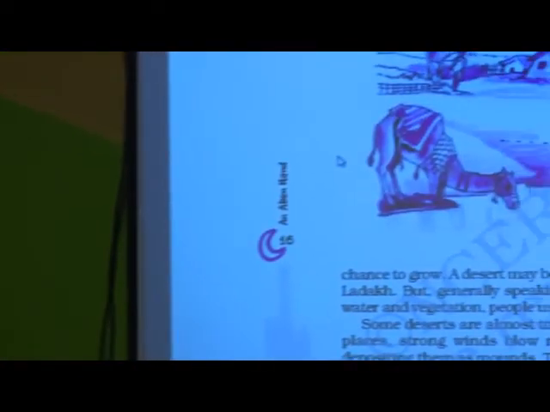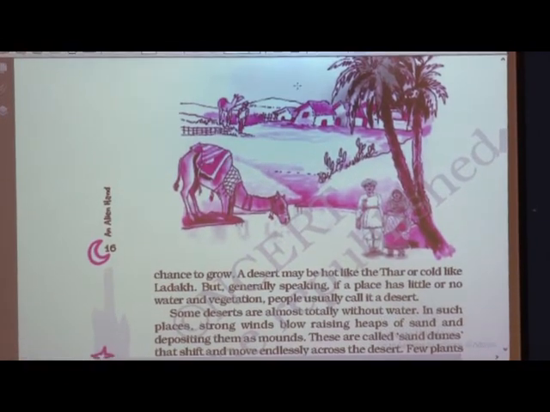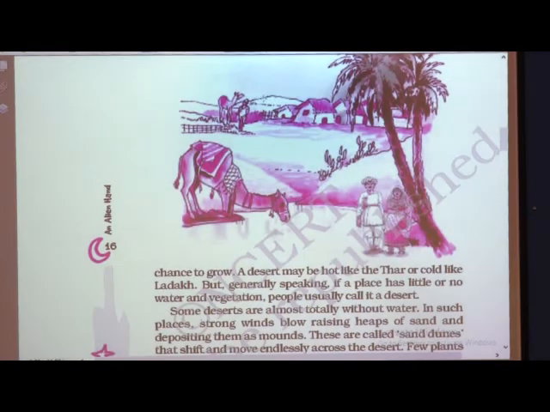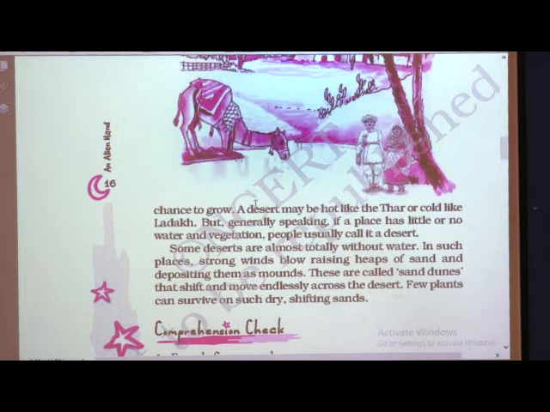See the next page, page number 16. You can observe a picture of a camel drinking water, and at the back you can observe some mountains. You can observe small shrubs here, and big trees are also available in the desert area. The people who live in the desert have different types of clothing. As we talk about clothing in particular areas in India or in the world, it changes from place to place.